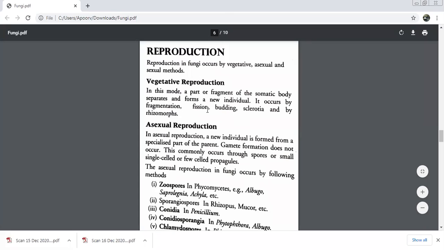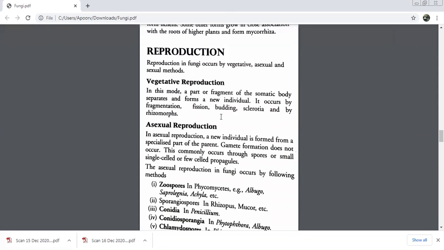Fragmentation, you know, fission, you know, budding, you know, and you've got these sclerotia and rhizomorphs. Have you heard about them? Okay, let me take it one by one. Everybody knows what is fragmentation? Okay. One by one, very quickly, tell me about these three terms, fragmentation, fission, and budding. And I'll be discussing sclerotia and rhizomorphs with you. Very quickly. Come on, let's not waste time. Who will tell me fragmentation?